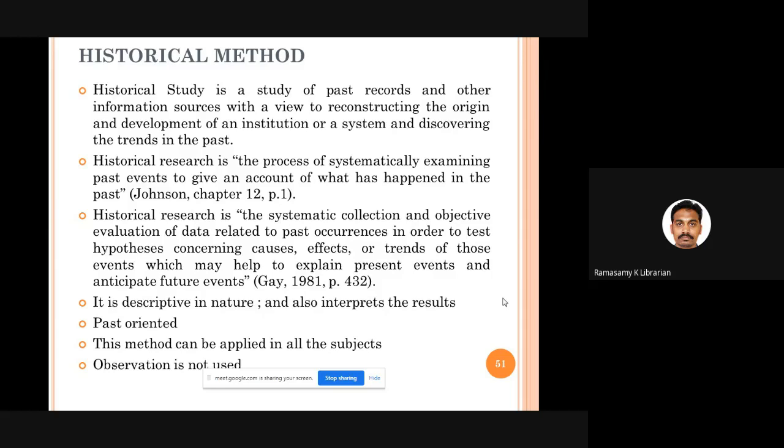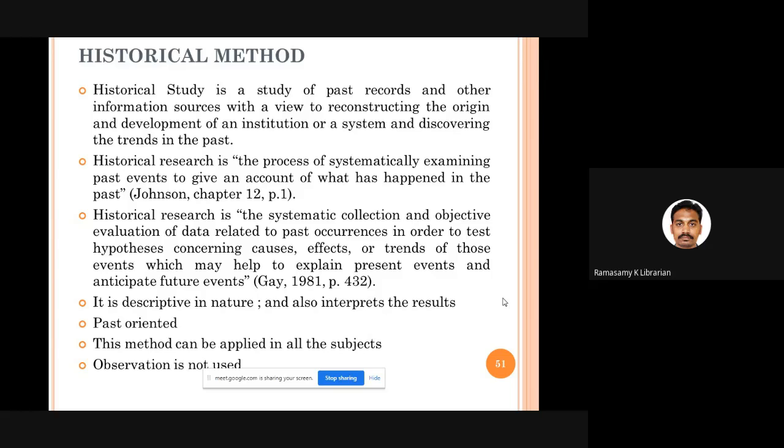We are studying other past information sources so that we will be able to understand how a particular institution originated, how it developed over a period of time, and what ups and downs it had during its history. That kind of study is called a historical study. Here we are systematically examining past events. Whatever happened in the past, we systematically examine so that we can exactly identify and tell what actually happened in the past. That is historical research.